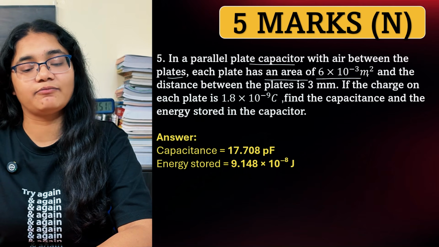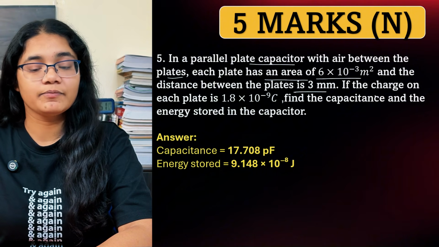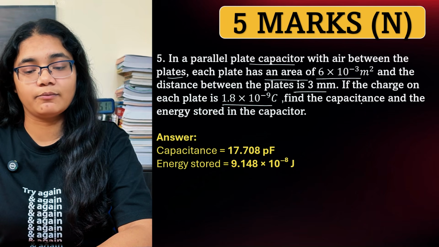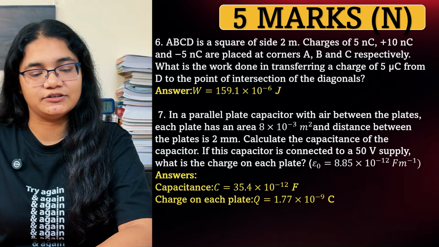Next, in a parallel plate capacitor with air between the plates, each plate has an area of 6 into 10 to the power of minus 3 meter square, and the distance between the plates is 3 millimeter. If the charge on each plate is 1.8 into 10 to the power of minus 9 coulomb, find the capacitance and the energy stored in the capacitor. Okay, again I have mentioned the answer.